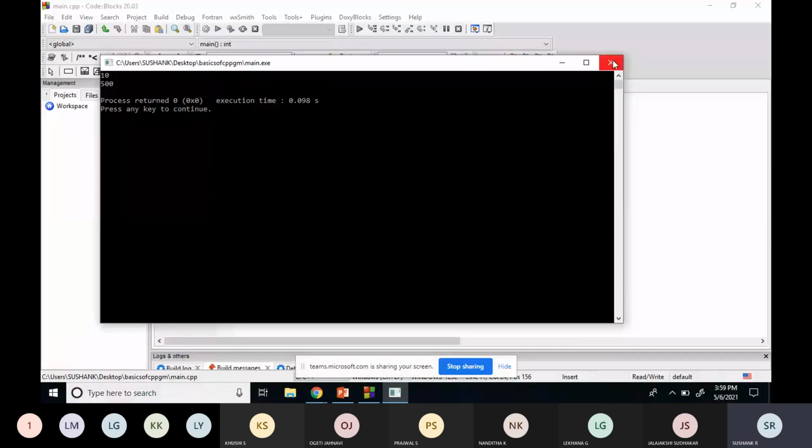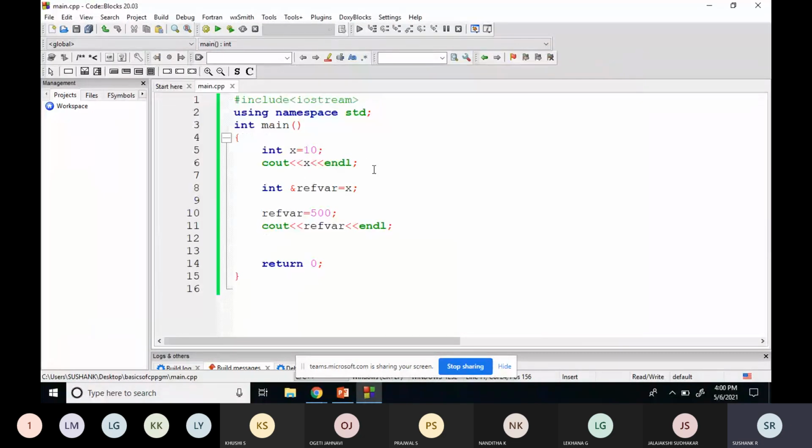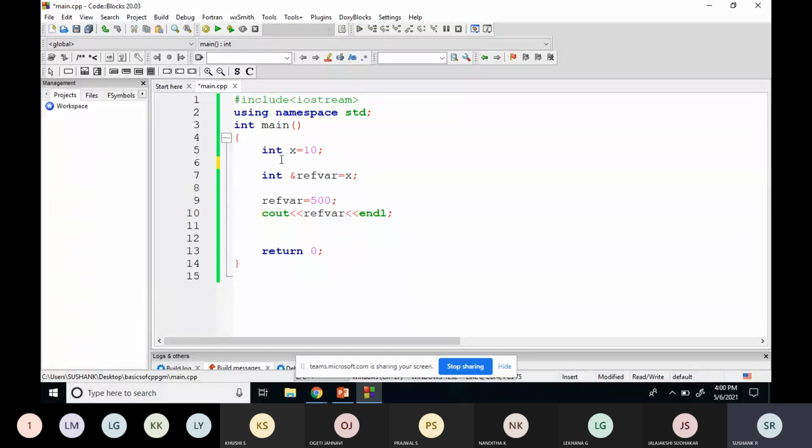We'll just remove this line. Initially I had given the value of x as 10. After that I created a reference variable for this variable x. Then I updated the value of the reference variable to 500. Now when I print this reference variable using the cout statement, I'm getting the output as 500.